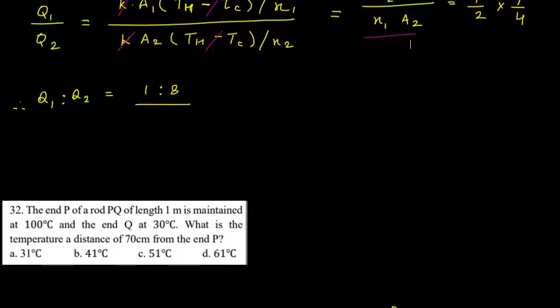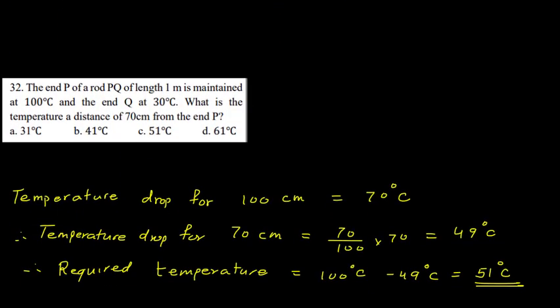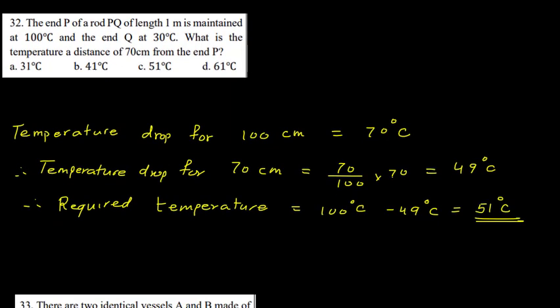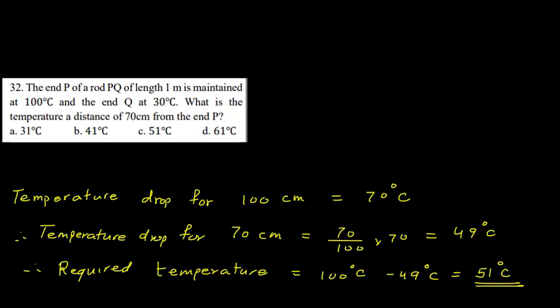This is the 31st question. Now question number 32. The end P of a rod PQ of length 1 meter is maintained at 100 degrees Celsius and the end Q at 30 degrees Celsius. What is the temperature at a distance of 70 centimeter from the end P? Okay, so PQ is a rod of 1 meter and at P we have a temperature of 100. If I draw here P and here Q, here temperature is 100 and here temperature is 30.